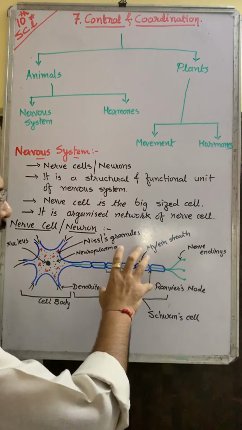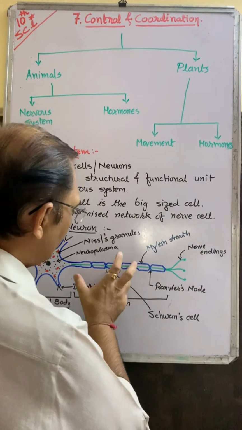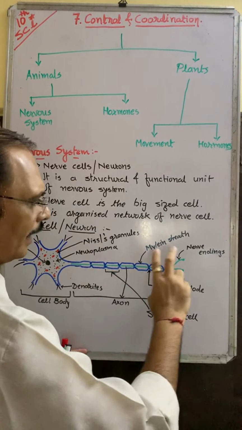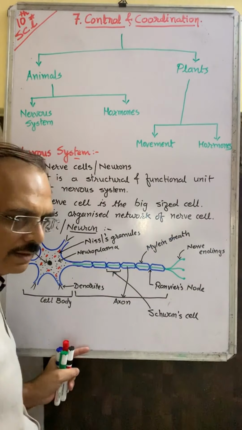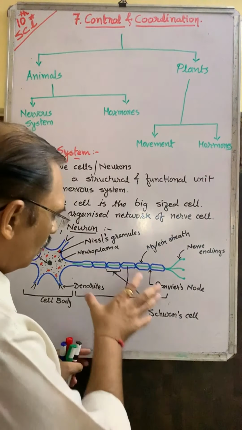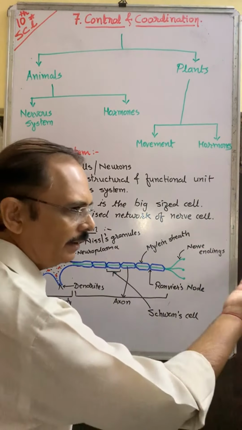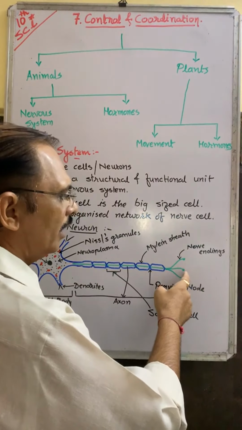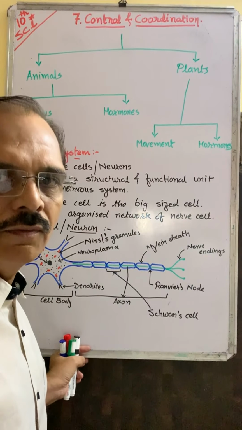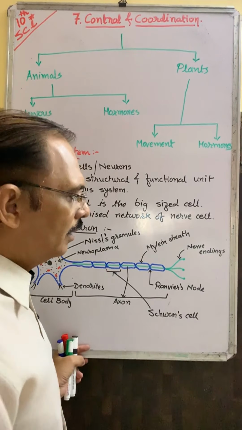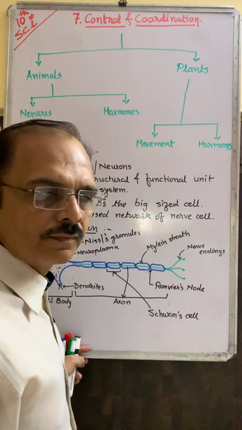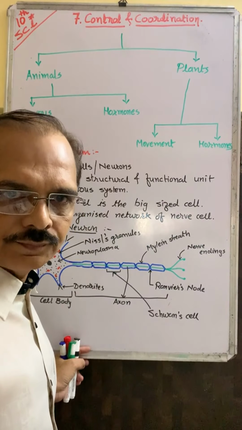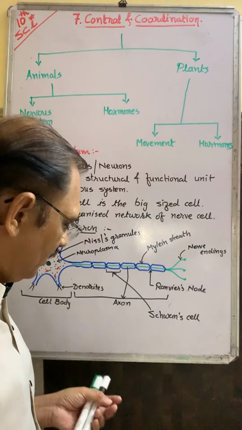One cell, behind this there is another cell. So between these two cells, the nerve endings are connected with the dendrites of the second cell. We can say that the dendrites of another cell come in contact with the nerve endings, or axon, of the first cell. But remember, there is no connection between the nerve ending of the first cell and the dendrites of the second cell. There is a gap. The gap is known as synapse.